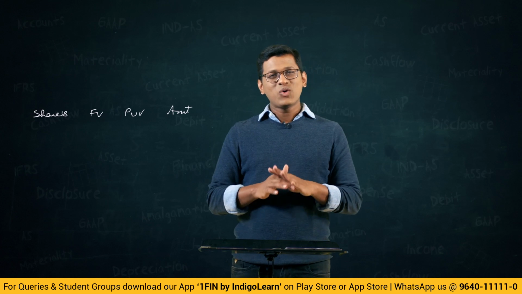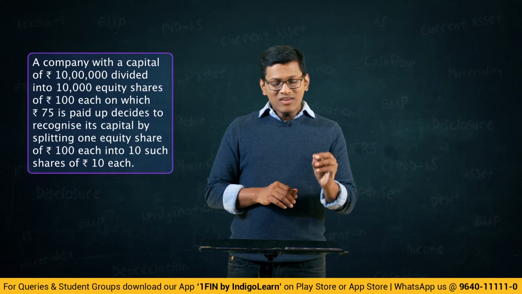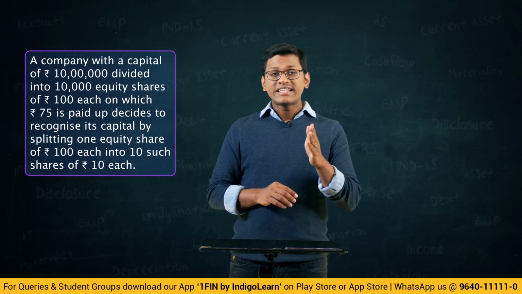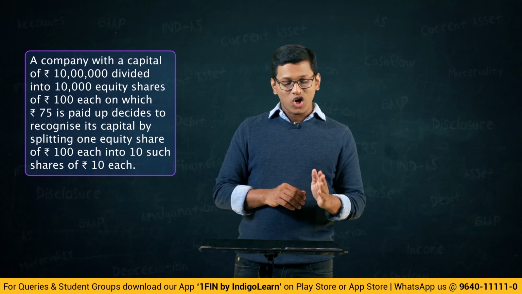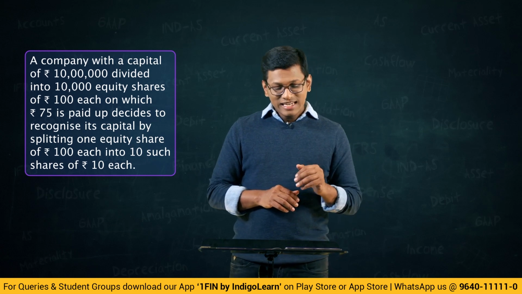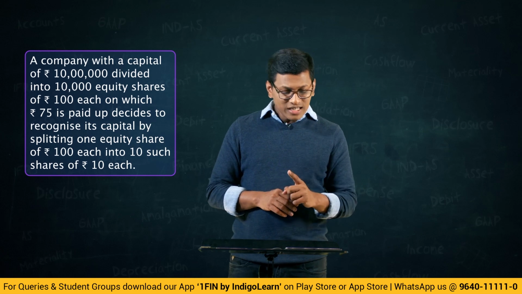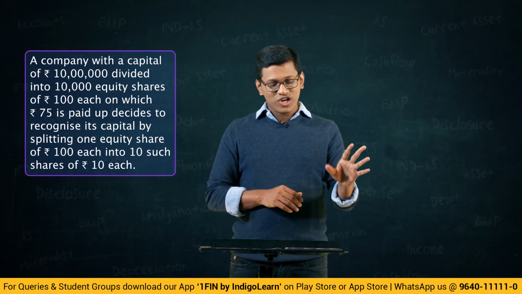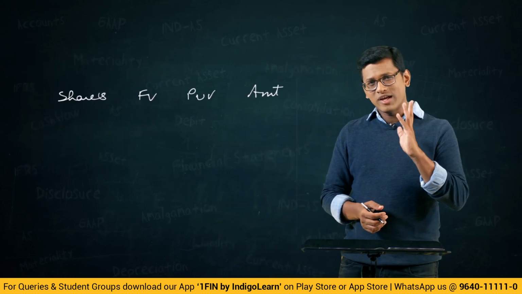Friends, now let us look at a problem from the study material. A company with a capital of rupees 10 lakhs divided into 10,000 equity shares of rupees 100 each, on which 75 is paid up, decides to reorganize its capital by splitting one equity share of rupees 100 each into 10 such shares of rupees 10 each. Excellent. Now let us look at how we have to solve this.